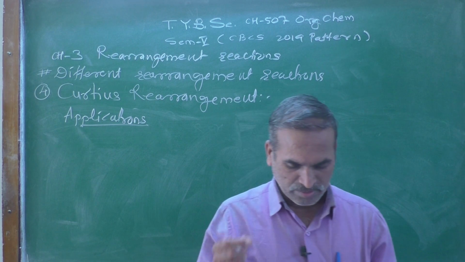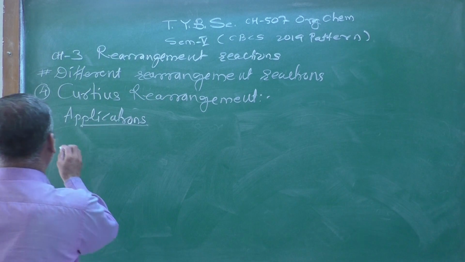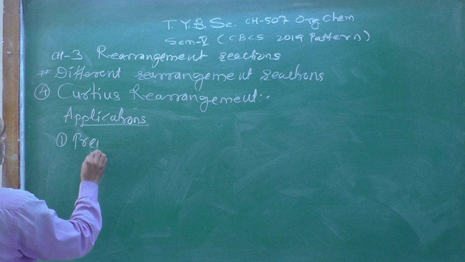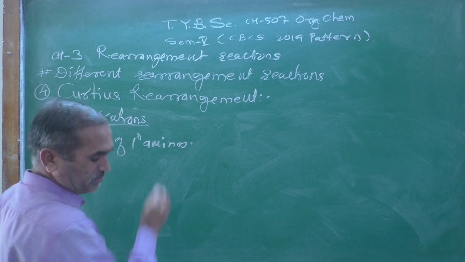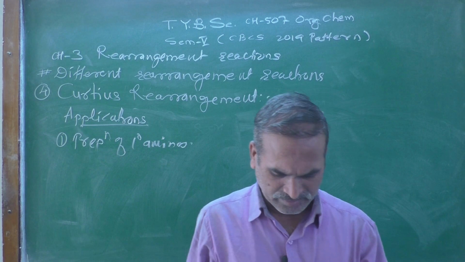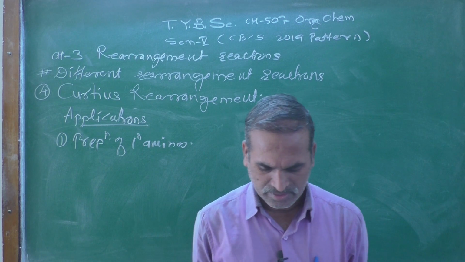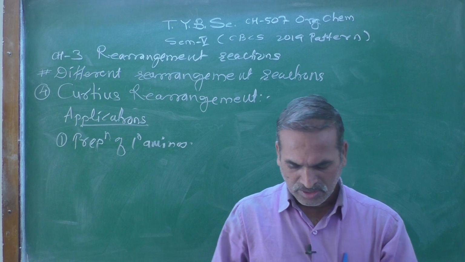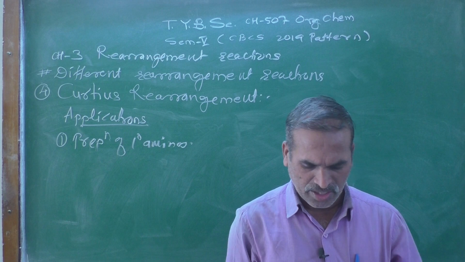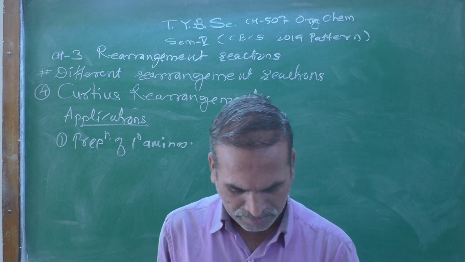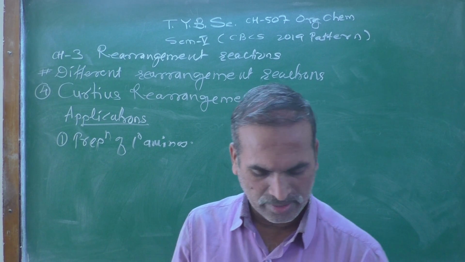Number one, preparation of primary amines. Primary amines free from impurities of secondary and tertiary amines can be prepared from an ester or acid chloride.